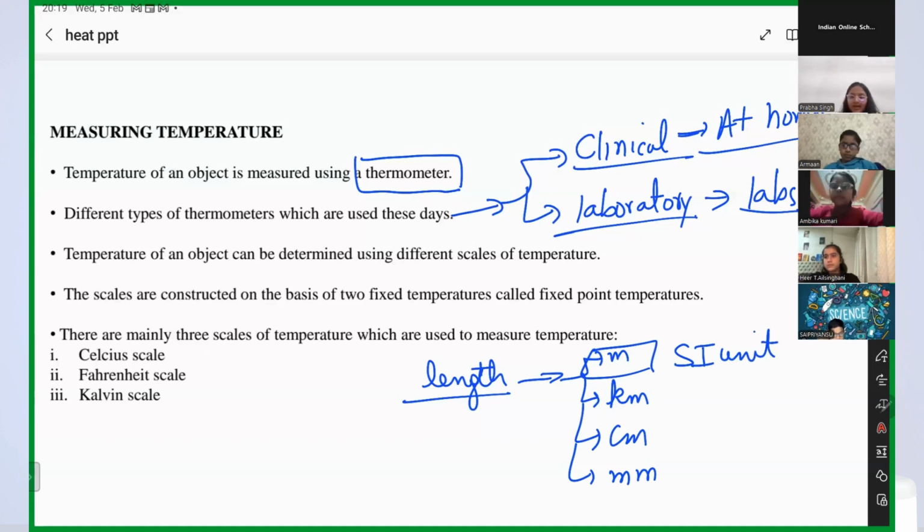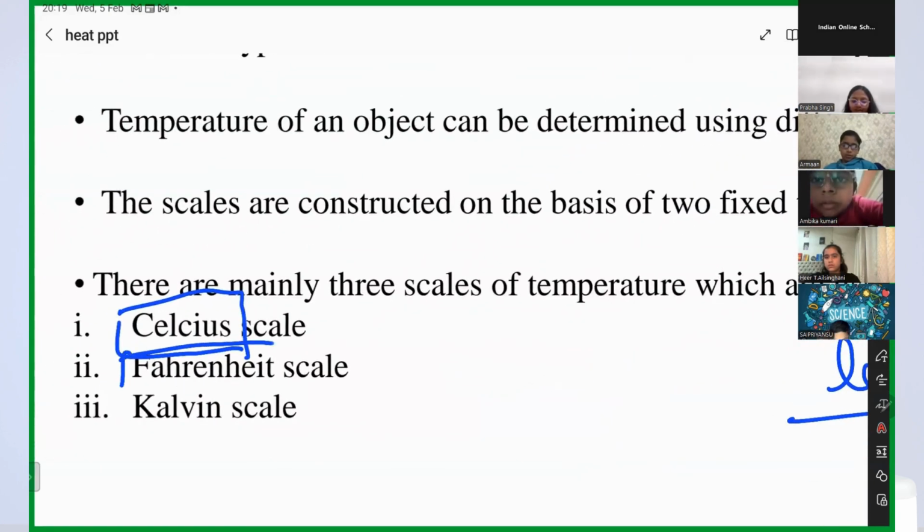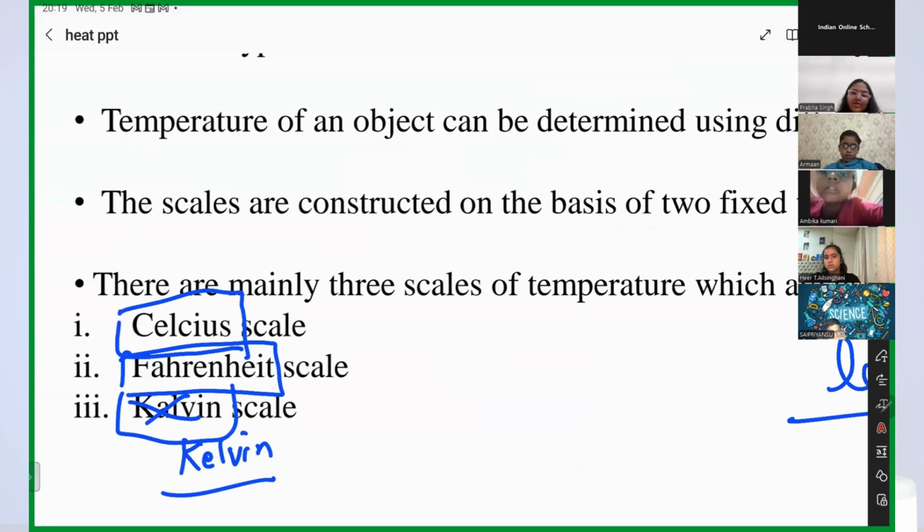In the same way, guys, you can measure temperature in degree Celsius, in degree Fahrenheit, and you can measure temperature in Kelvin. But what is the standard unit to measure temperature? Kelvin.